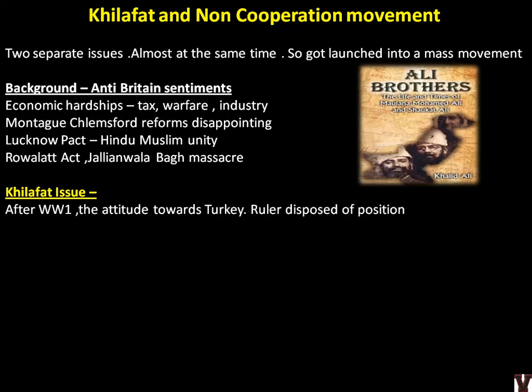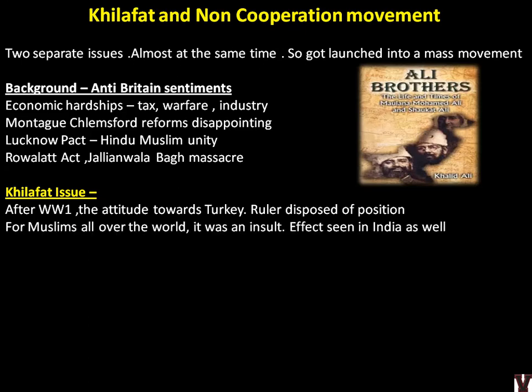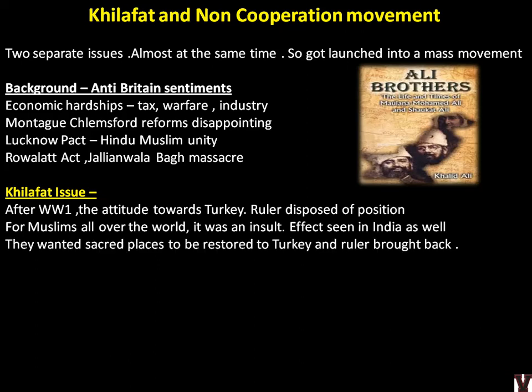Okay, after World War I, the attitude towards Turkey, the ruler was deposed. For Muslims all over the world, it was an insult. So the effect would obviously be seen in India also, because India also has a large population of Muslims. So they wanted the sacred places to be restored to Turkey and the ruler to be brought back. That was the demand, and that is the Khilafat movement.